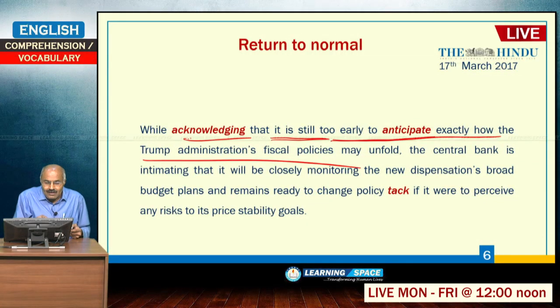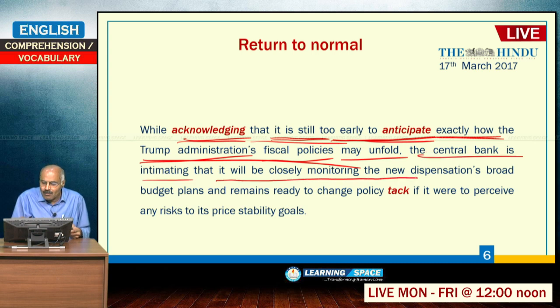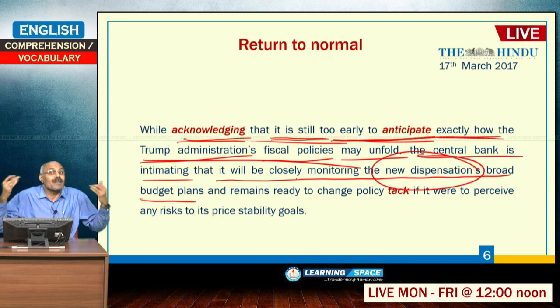So, here while acknowledging that it is still too early to anticipate exactly how the Trump administration's fiscal policies may unfold, the central bank is intimating that it will be closely monitoring the new dispensation's broad budget plans. New dispensation, why did he use this? She used this. New dispensation means new government that is headed by Donald Trump.